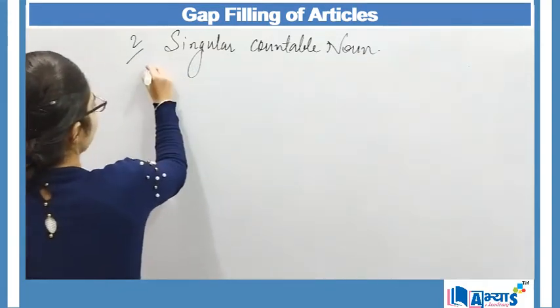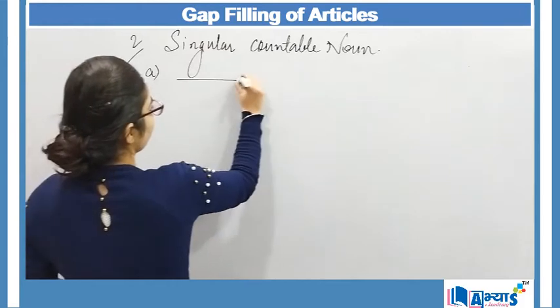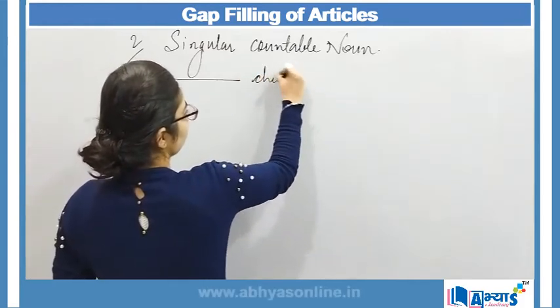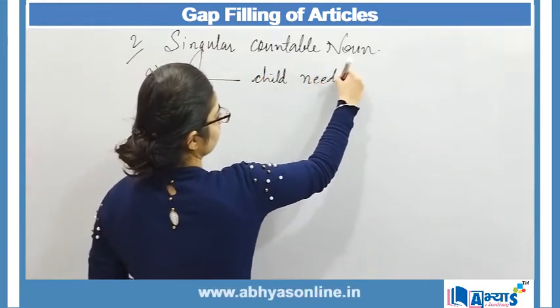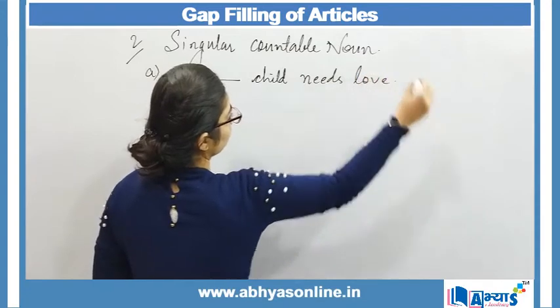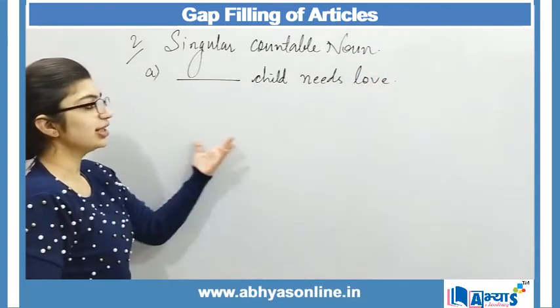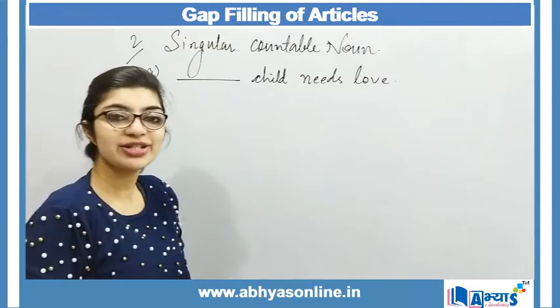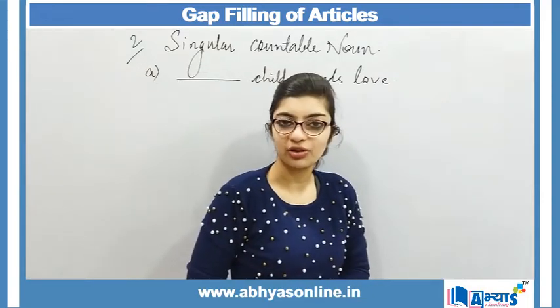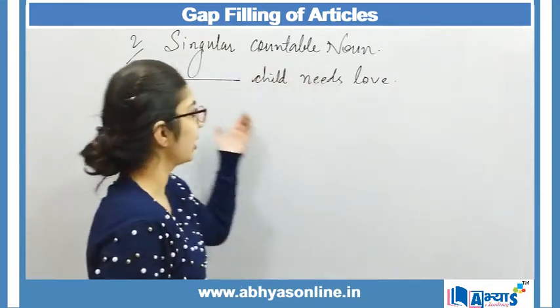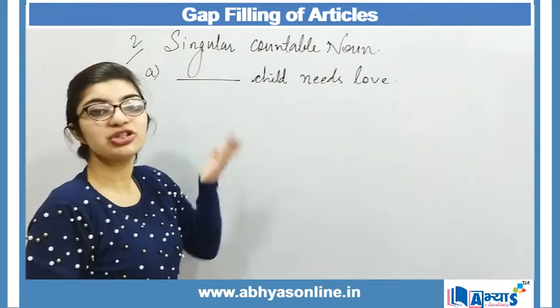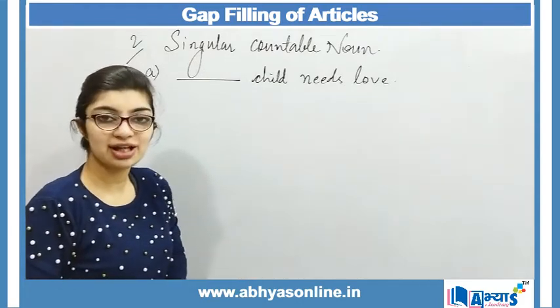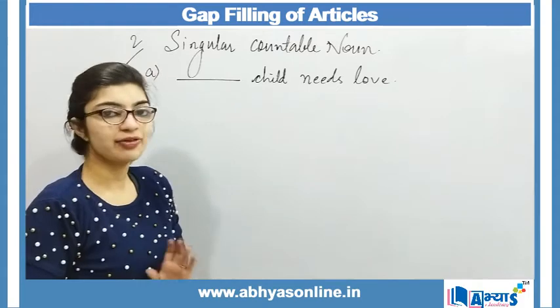For example, I say, dash child needs love. Now, if it is not mentioned that I have to use an article over here, I can also say my child needs love, your child needs love, her child needs love, their child needs love, anything.